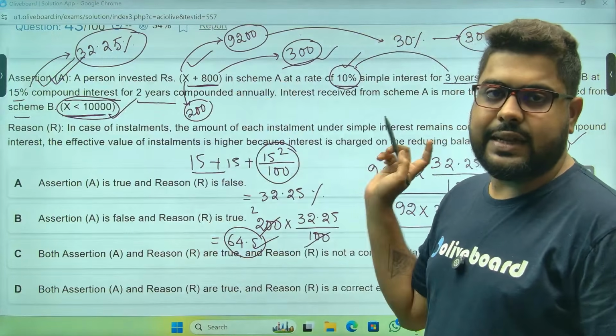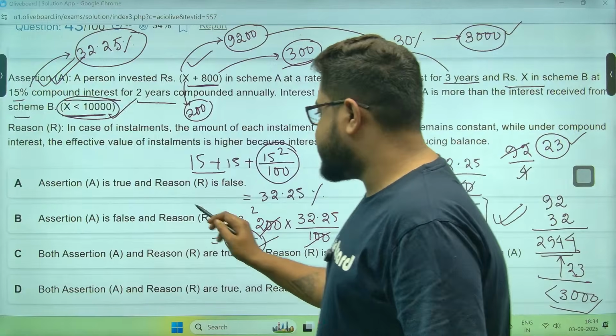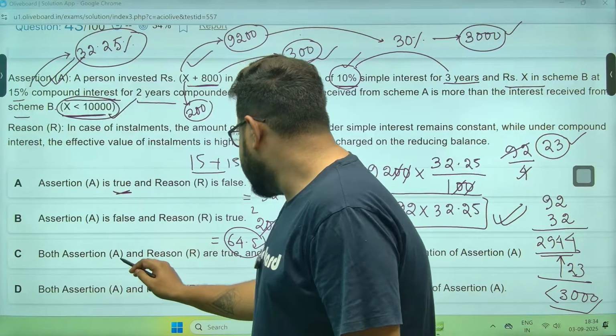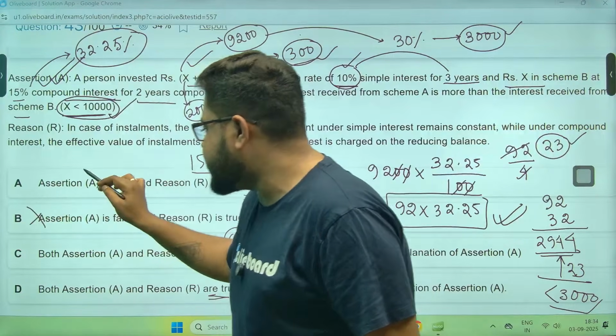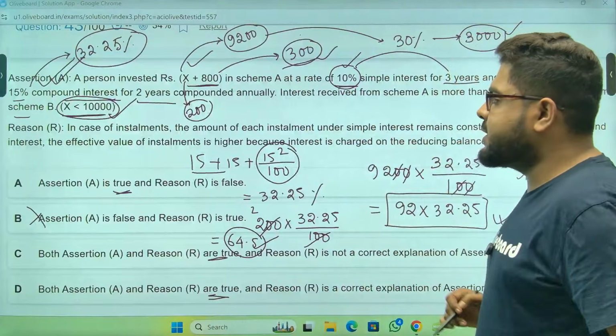X value is less than 10,000. So the assertion is true. So it can be the answer. This can be the answer. So option B cannot be the answer. The assertion cannot be false. Come to the reason.